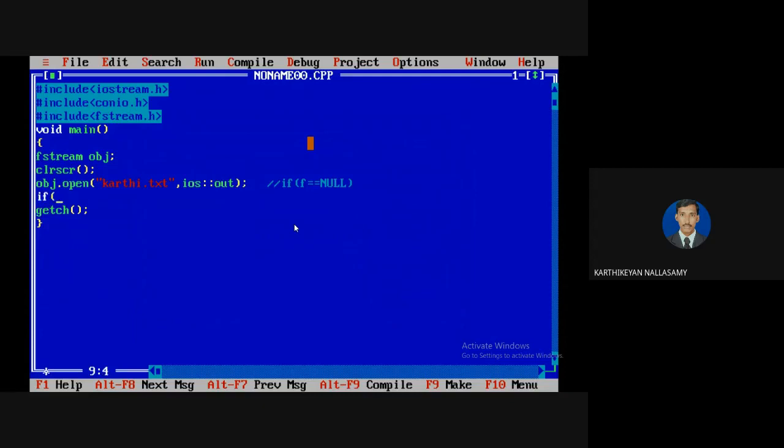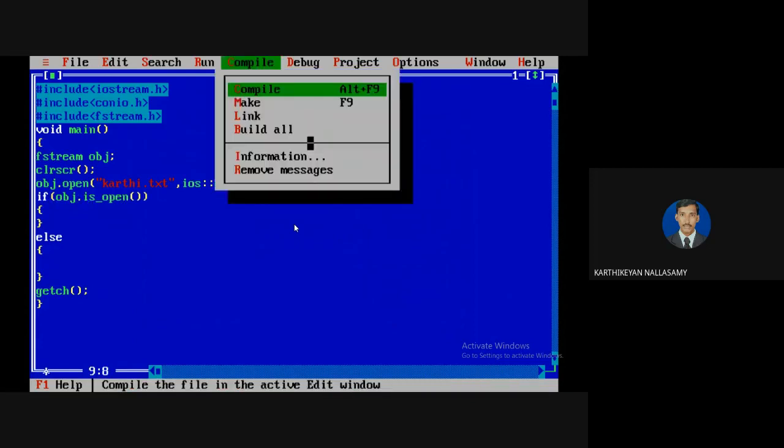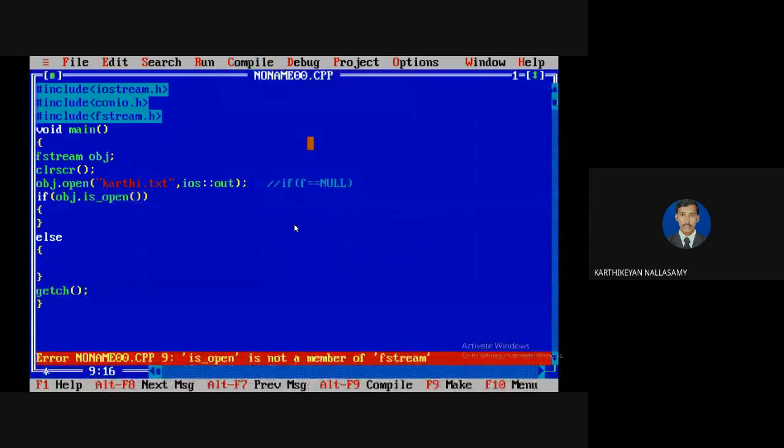But here there is a function called is_open, so obj dot is_open. Actually, this method is not supported in this compiler. By using that function, you can test it, but here it is not supported. So I don't want to do anything with it now. I will repeat once again: the obj.is_open method is not supported here, so I am not using it.